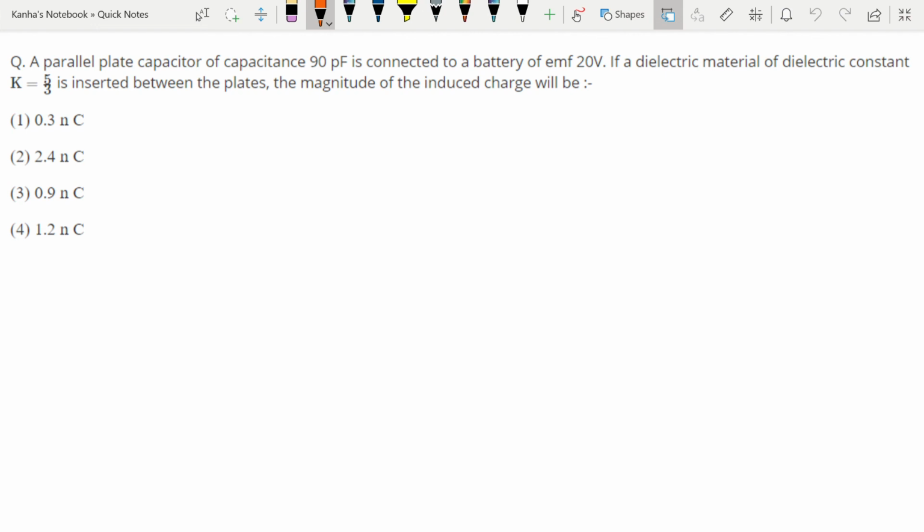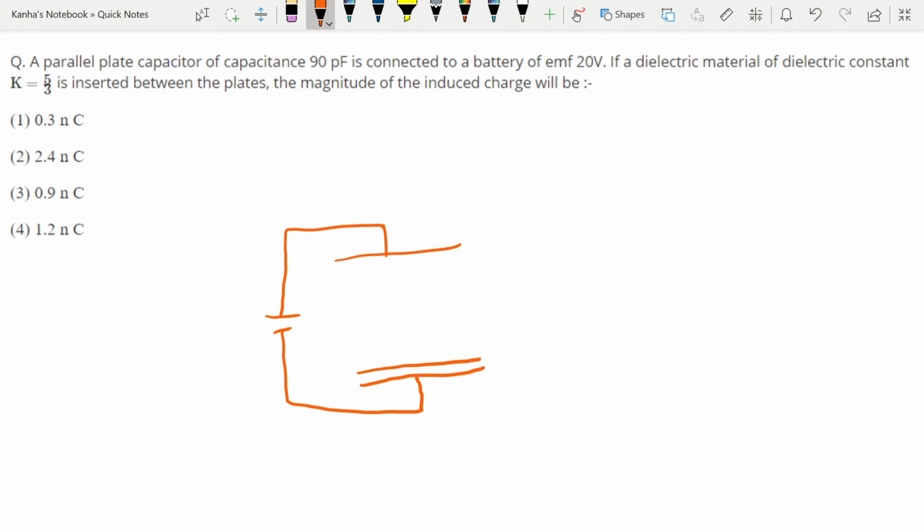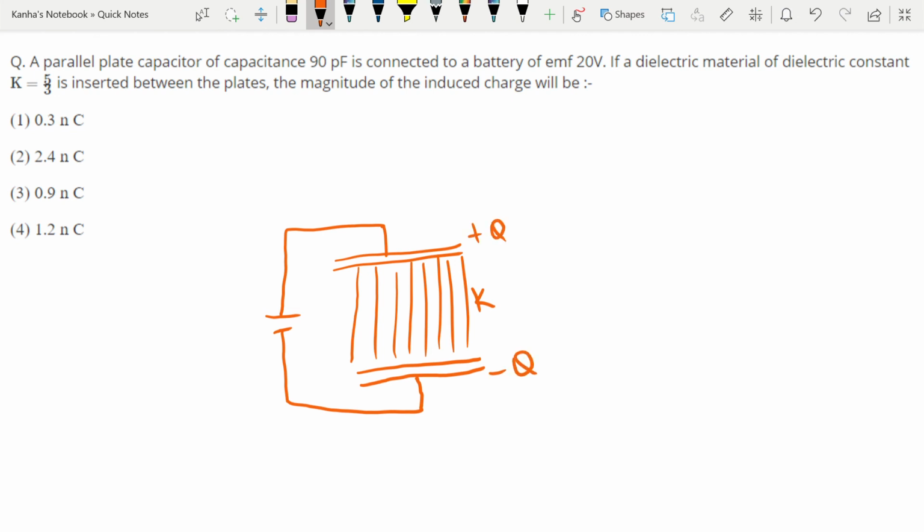So just to make this a little clearer, this is your basic circuit, and I have your parallel plate capacitor right here, and this is filled with the dielectric constant K. This is plus Q, this is minus Q. Now Q is what?